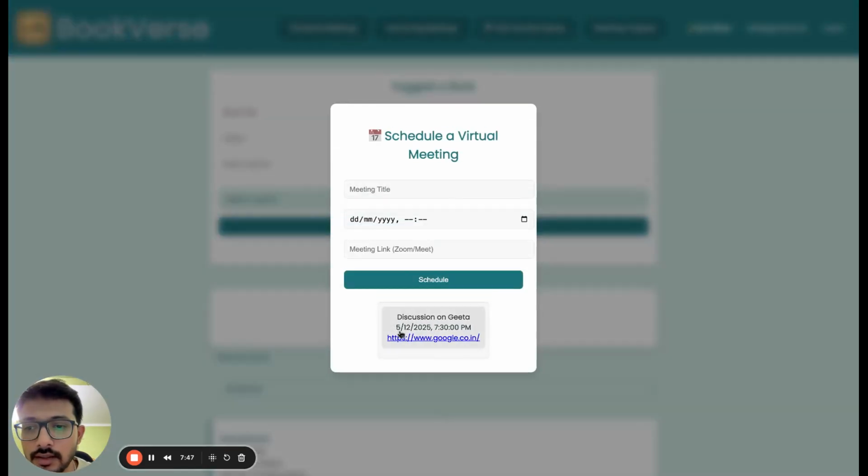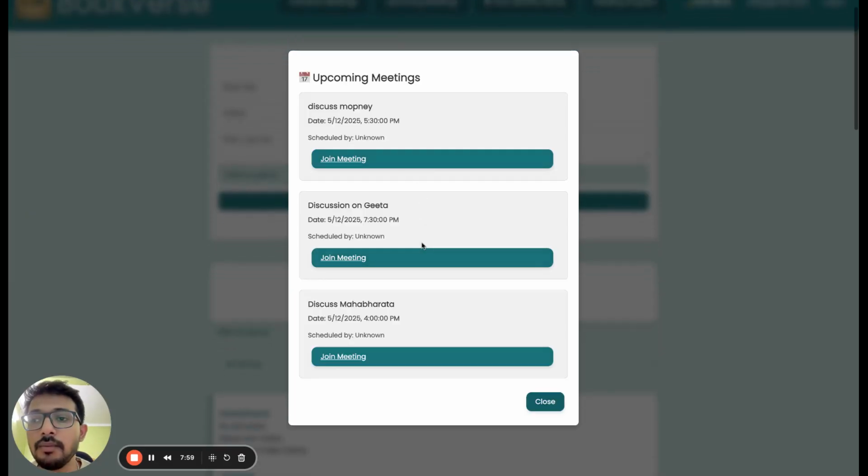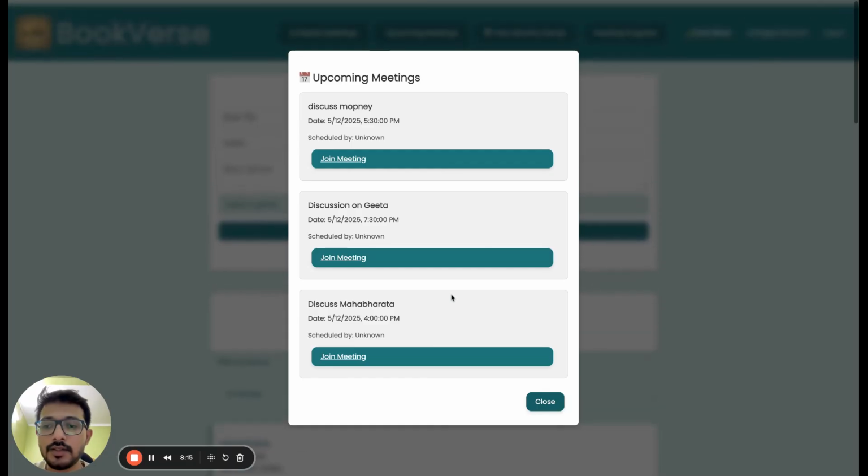You can see the meeting which we have scheduled is shown here. Then here it shows the upcoming meetings. The meetings whose date or time have passed will not be shown in here. So we can join the meeting from here, and it is pretty basic.